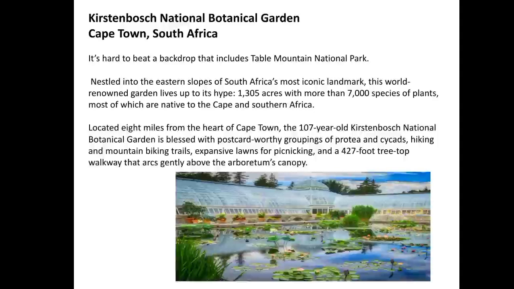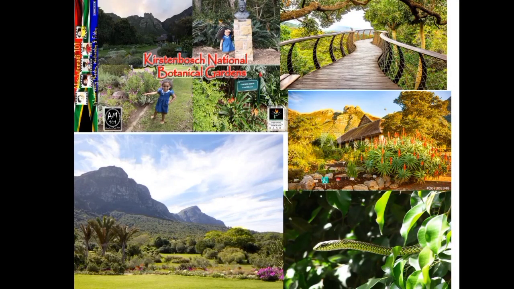Fifth one, that is Kirstenbosch National Botanical Garden, Cape Town, which is situated in South Africa. This botanical garden is located on the eastern slope of Table Mountain in Cape Town, and it has 528 hectares, including a cultivated garden and a nature reserve. Ever since it was founded in 1913, it has preserved the flora of South Africa, and the garden includes many rare and endangered plant species.